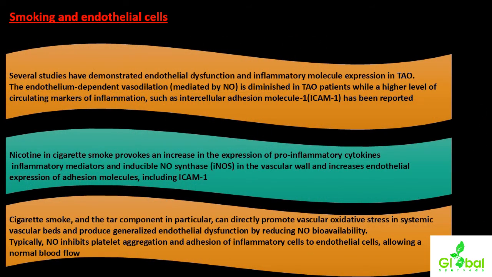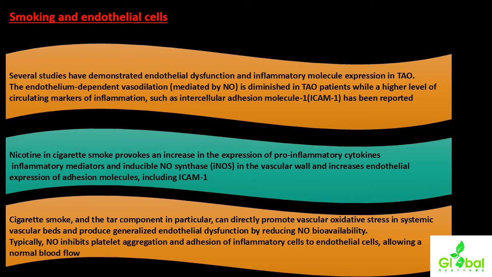Smoking and the effects on endothelial cells. Several studies have demonstrated endothelial dysfunction and inflammatory molecule expression in TAO. The endothelium-dependent vasodilation, particularly mediated by nitric oxide, is diminished in TAO patients, while a higher level of circulating markers of inflammation, such as intercellular adhesion molecule ICAM-1, has been reported. So according to the studies conducted on the adverse effects of smoking on endothelial cells, it has been proven that endothelial dysfunction and inflammatory alteration occur as a result of smoking.